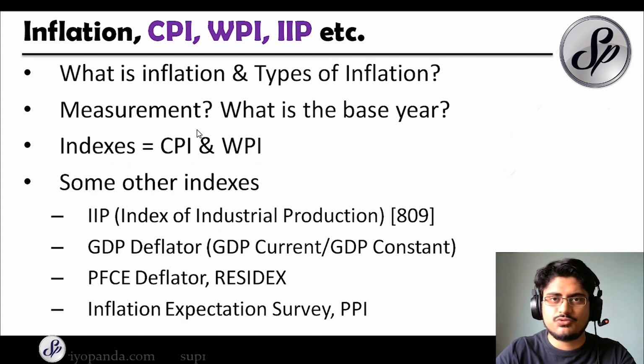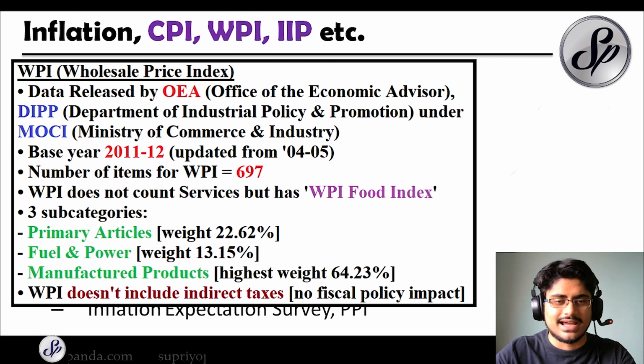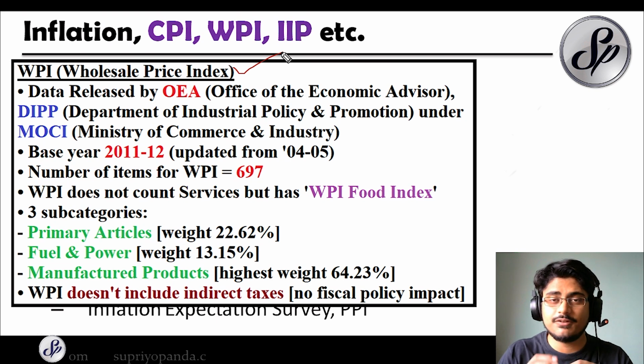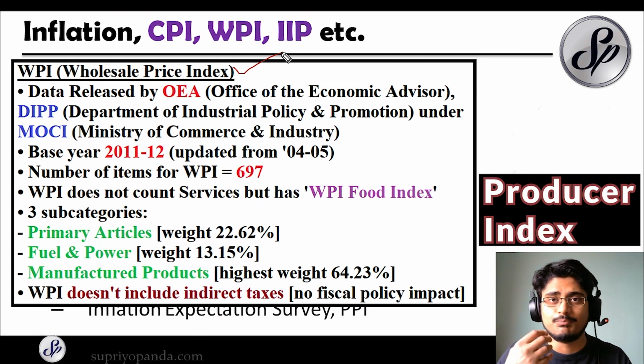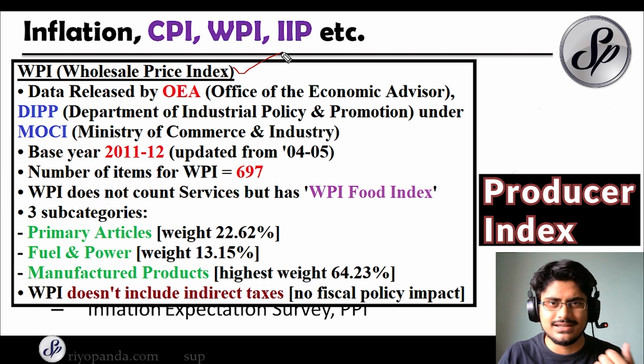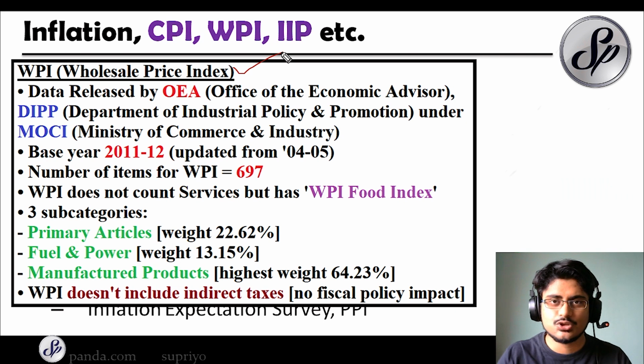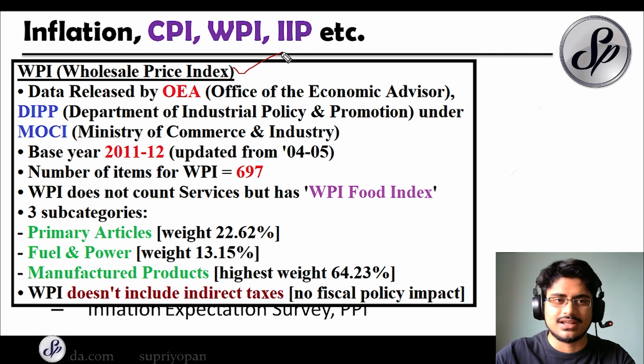And now let us move to the WPI, or the wholesale price index. Remember that the wholesale price index is kind of a producer index. So it is from the point of view of the companies, of the manufacturers, while the CPI was for retail, for you and me, the common man. So remember this important distinction. The data for the WPI is released by the OEA, the Office of the Economic Advisor, under the DIPP, the Department of Industrial Policy and Promotion, under MOCI, or the Ministry of Commerce and Industry. Very important.